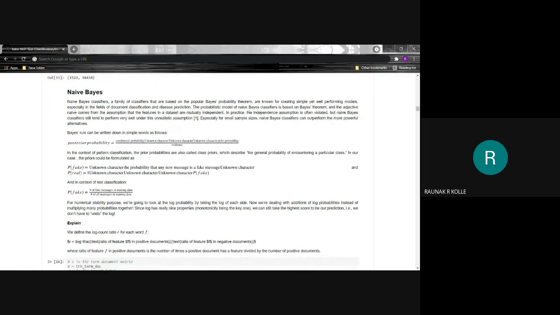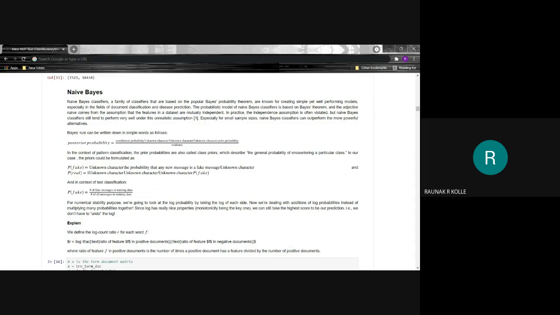In the context of classification, we determine the probability of fake as the ratio of the fake messages in the training data to all the messages present in the training data. For numerical stability, we are going to look at the log probability by taking the log of each side.